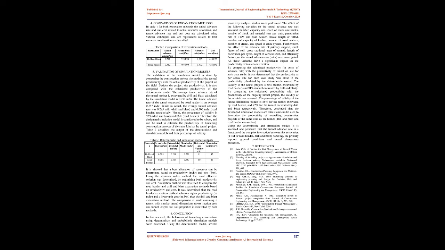While in actual, the average tunnel advance rate was 0.295 m/hr, drill and blast, and 0.306 m/hr, road header, respectively. Hence, the percentage of validity is 92%, drill and blast, and 86%, road header. Therefore, the designated simulation model is considered to be robust, and can be used to estimate the productivity of tunneling construction projects of the same kind as the tunnel project.